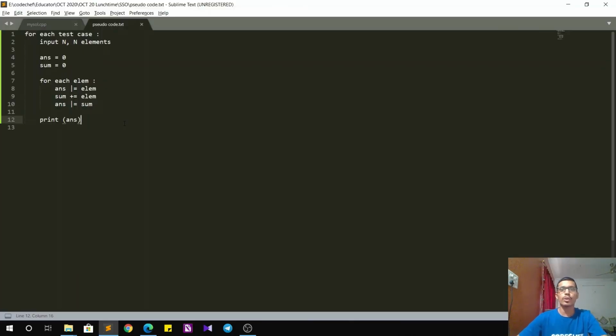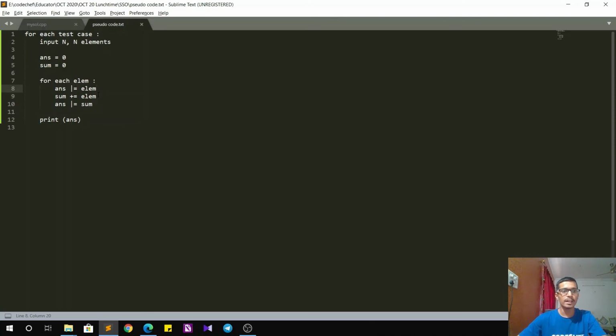The pseudocode for the problem goes as follows. For each test case, we first input n and then the n elements respectively. Then we initialize two variables, answer and sum, to 0, where the sum represents the prefix sum of the elements. Now, for each element, we do answer or equals to element, because whatever bits are set in the elements should also be set in our answer variable.